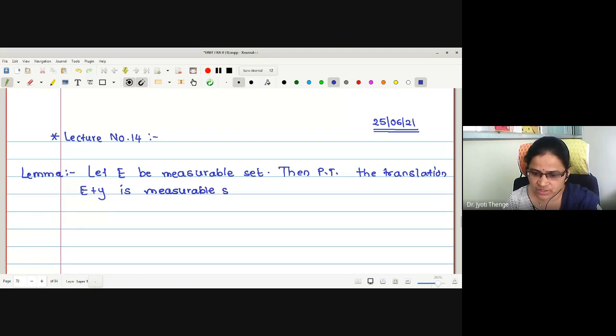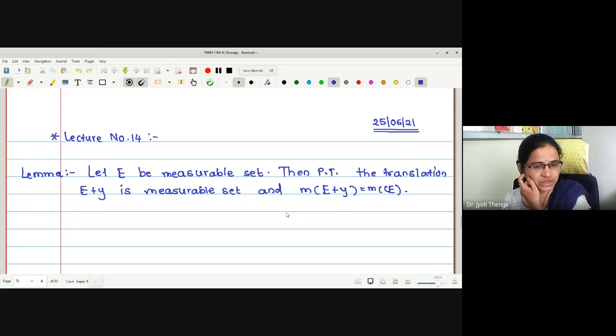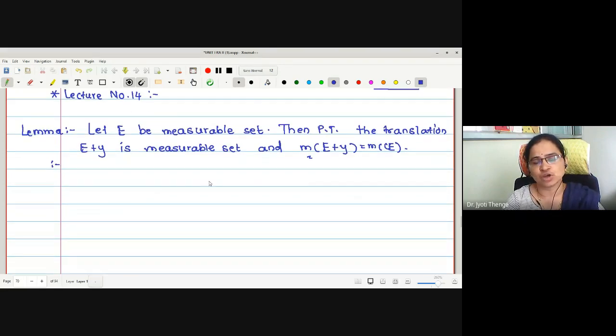E plus Y is a measurable set and M of E plus Y is equal to M of E. This is what we want to prove. With this, it will imply that the Lebesgue measure is translation invariant. So the first job is to prove that the translation E plus Y of E we have taken is a measurable set.